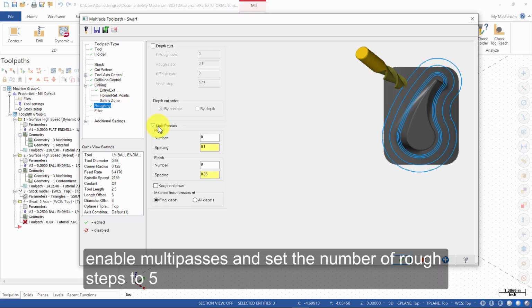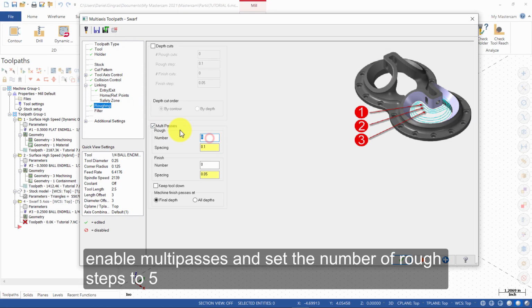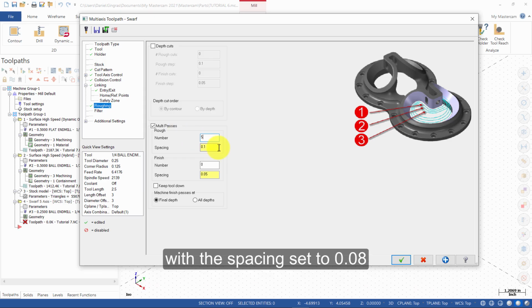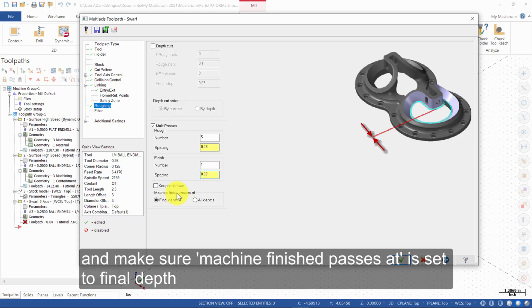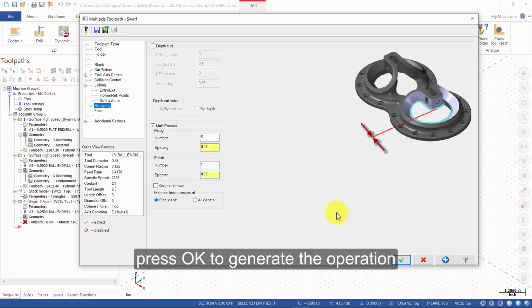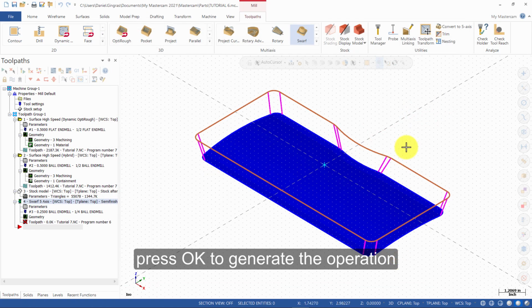Enable multi-passes and set the number of rough steps to 5, with the spacing set to 0.08. Set the number of finish passes to 1, with the spacing set to 0.02. And make sure machine finish passes at is set to final depth. Press OK to generate the operation.